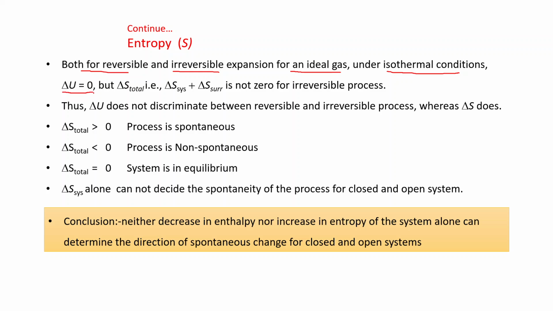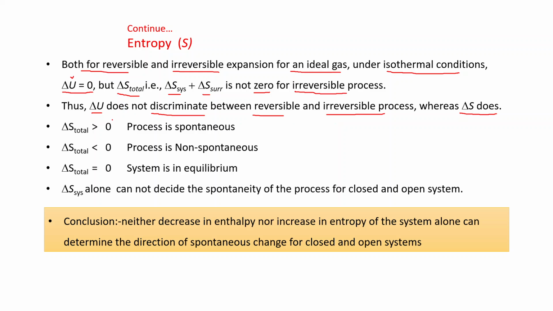That is, for isothermal condition, for reversible and irreversible expansion for an ideal gas, internal energy change is 0. But delta S total, that is sum of delta S system and delta S surrounding, is not 0 for irreversible process. Delta S total is 0 for reversible process at equilibrium, but for irreversible process it is not 0. Thus we can say delta U does not discriminate between reversible and irreversible process, whereas delta S does.